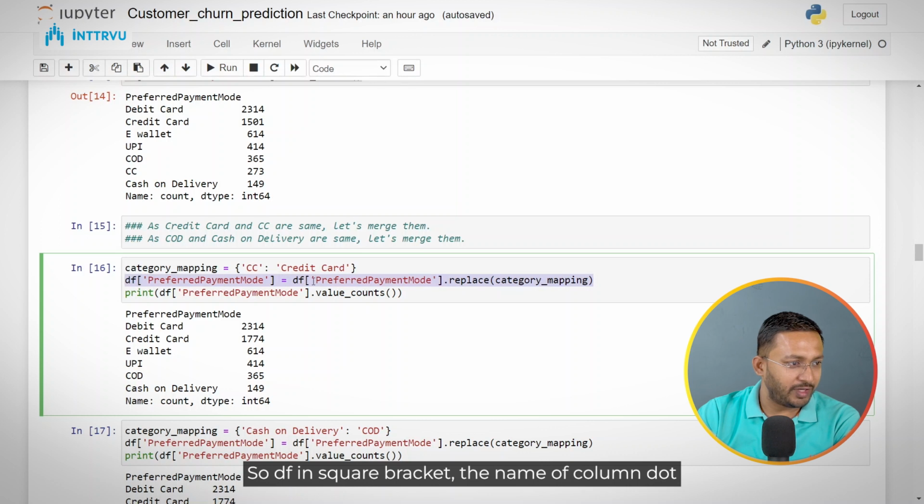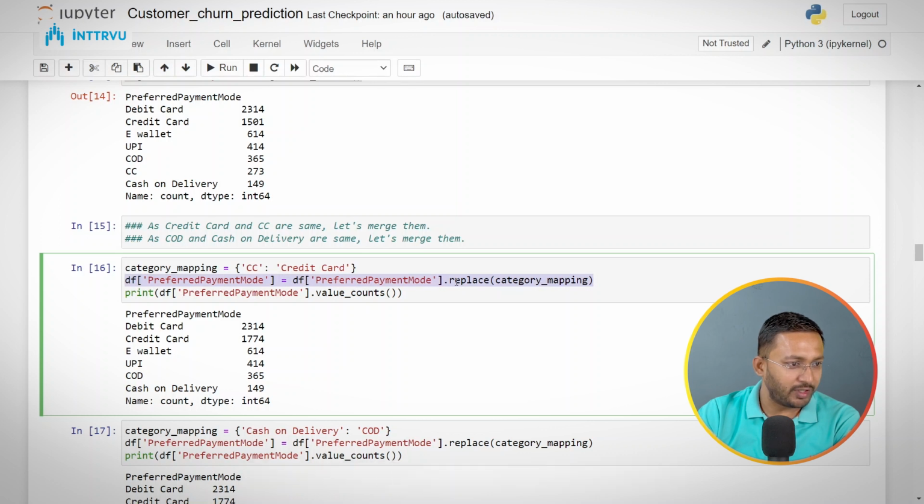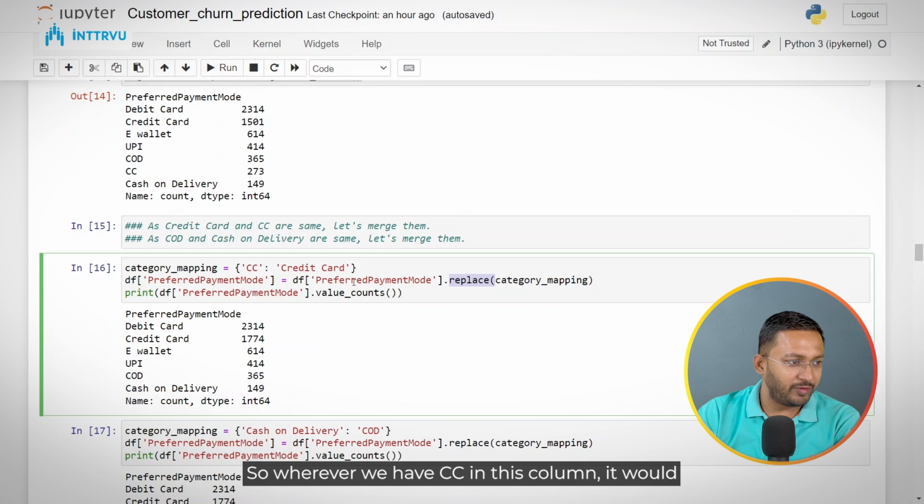So df in square bracket the name of column dot replace operation. Wherever we have CC in this column, it would be replaced by credit card. And after that, if we check the unique values, you would see that now we don't have the CC category, but the customers with CC are now added into credit card. That's why for credit card now we have 1774 customers.